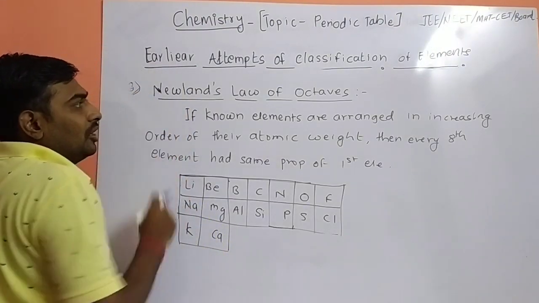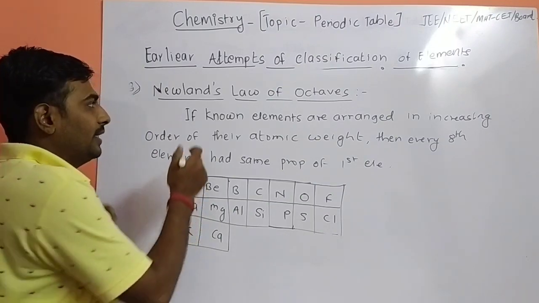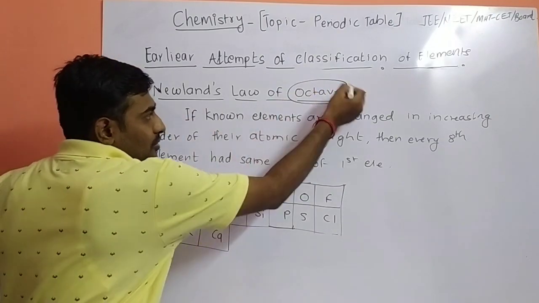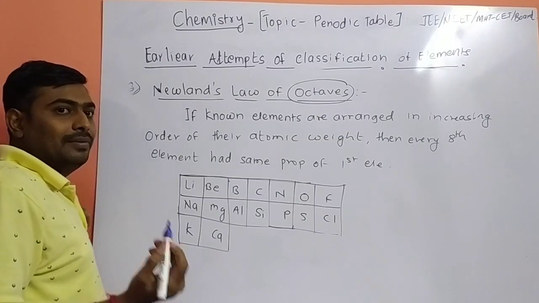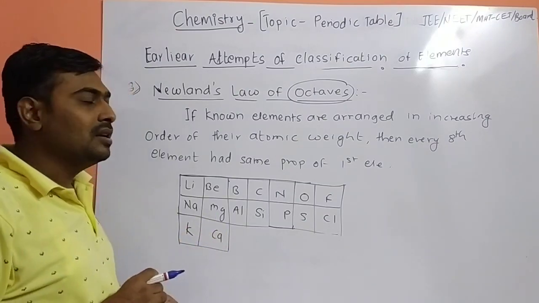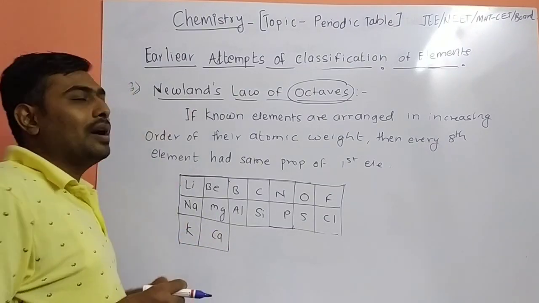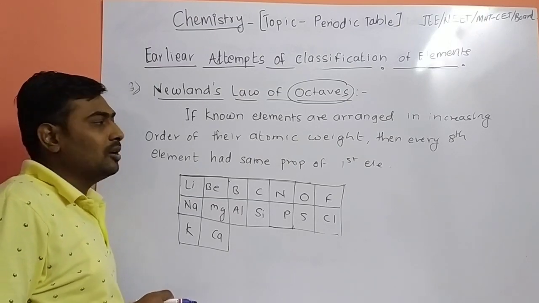Next, third, Newlands' law of octaves. Its name indicates octaves, so there will be a relation between the eighth and the first. Newlands is the scientist who arranged the elements in increasing atomic weight.